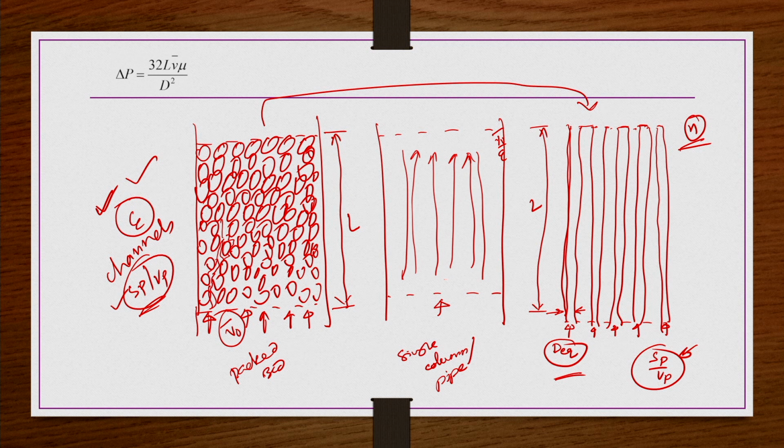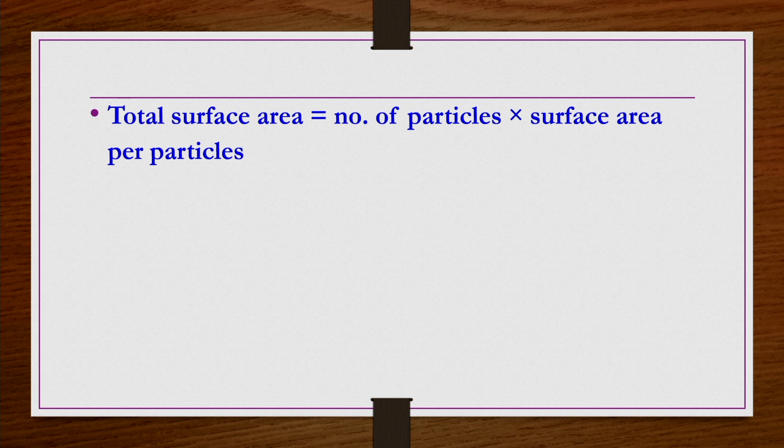So since these capillaries are also circular tubes, very fine small diameter tubes, here also the Hagen-Poiseuille equation is valid. Indeed, for capillaries only, this Hagen-Poiseuille equation is more reliable, because laminar flow conditions can be established in capillaries much more easily, right. So this is what we are going to do now for developing this expression for the pressure drop. So total surface area of the bed should be surface area per particle multiplied by total number of particles, that we should do.